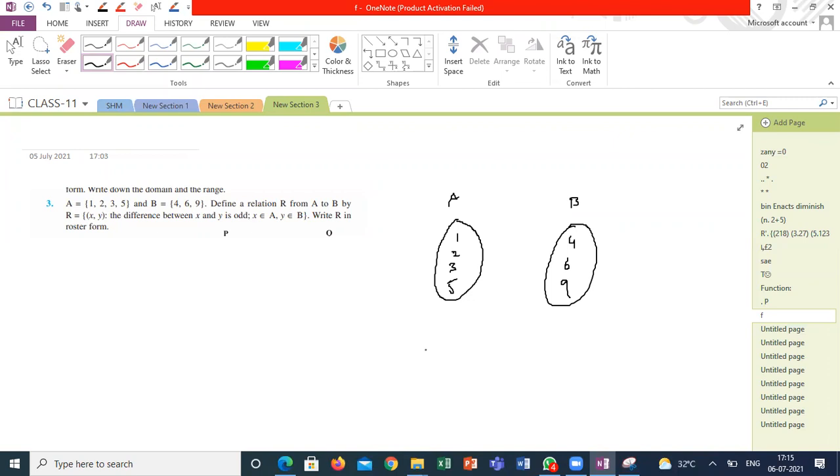How will the mappings come here? The difference between x and y is odd. 1 to 4, 1 to 6, correct? 2 to 9, 3 to 4, 3 to 6, 5 to 4, 5 to 6, and the difference between x and y is odd.